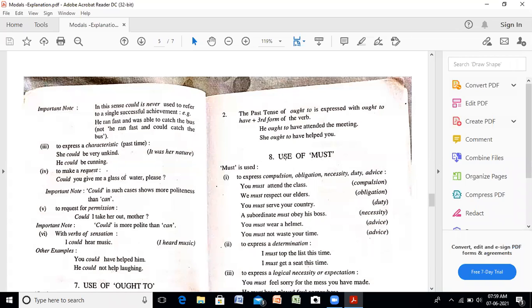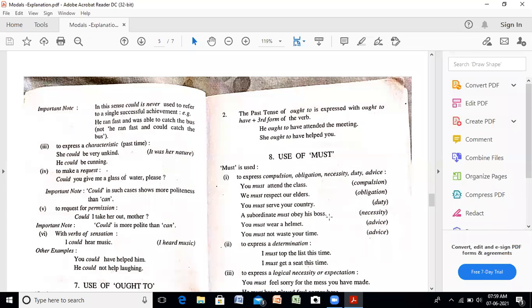All these words are similar, should, ought to, and must, but you must find out the difference. To express compulsion, obligation, necessity, duty, and advice. Look at the examples of all types. You must attend the class. It is a compulsion. That means cannot miss it. We must respect our elders. Obligation. It becomes our more duty. You must serve your country. Again, it is a duty for the country of a citizen.